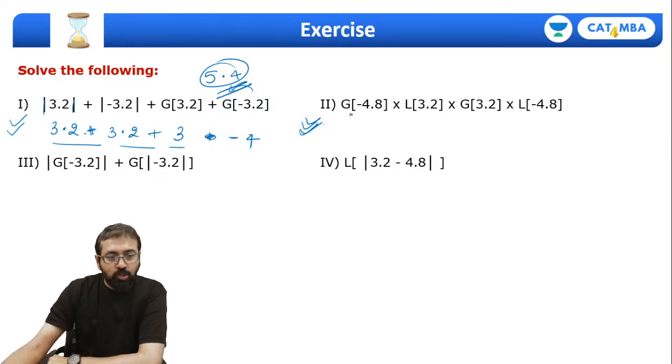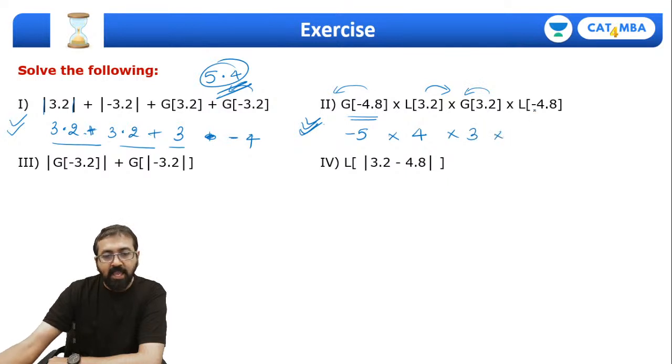Once again, what is greatest integer value of minus 4.8? Of course, look at the left side integer, so minus 5. Into least integer value of 3.2: look at the right hand side first integer, it's 4. Into greatest integer value of 3.2: left hand side first integer, 3. And least integer value of minus 4.8: right hand side first integer, it will come out to be minus 4. Just multiply them. Of course the minus will get cancelled off, so it will be 5 4s are 20, 3s are 60, 4s are 240.